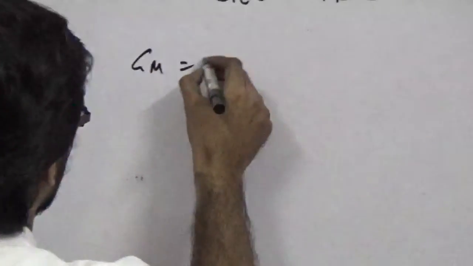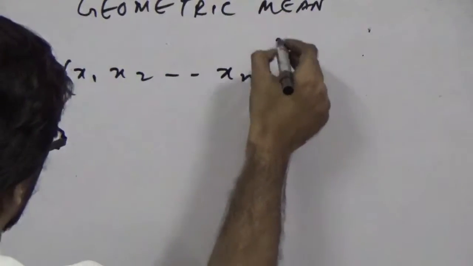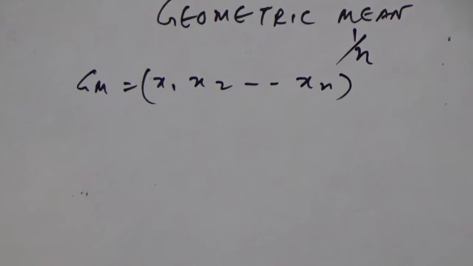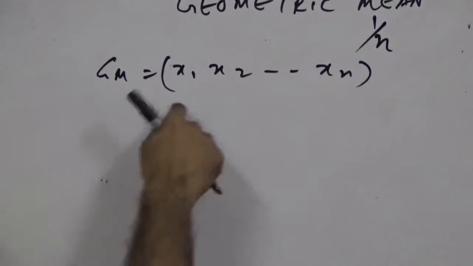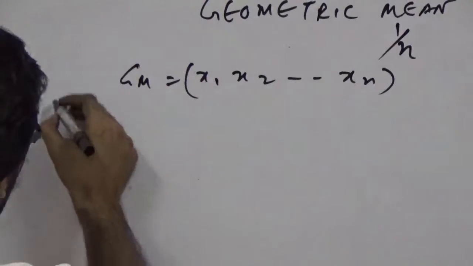So the basic formula of geometric mean is this: x1, x2, dot dot dot xn. You multiply whole to the power 1 by n, where n equals the number of terms. If there are 3 terms, you put it as x1, x2, x3 whole to the power 1 by 3. So what happens if there is without frequency?